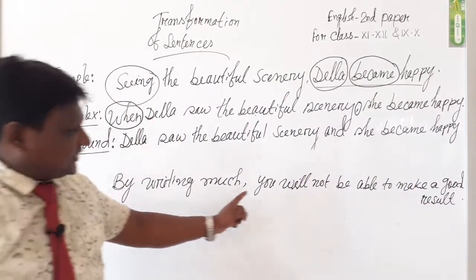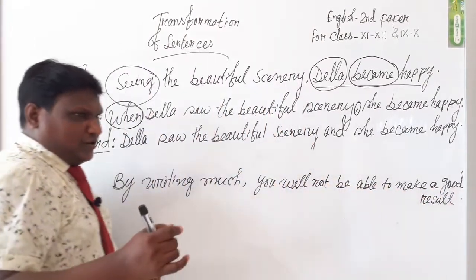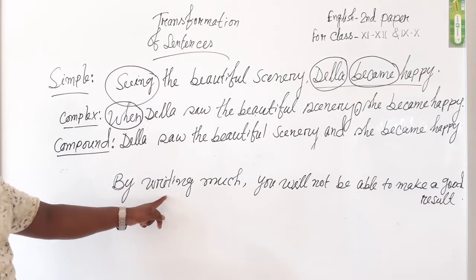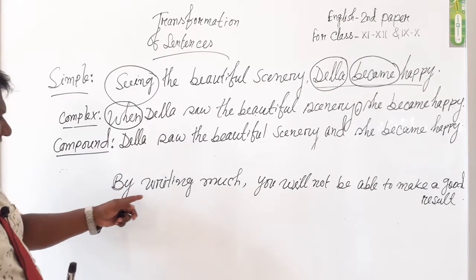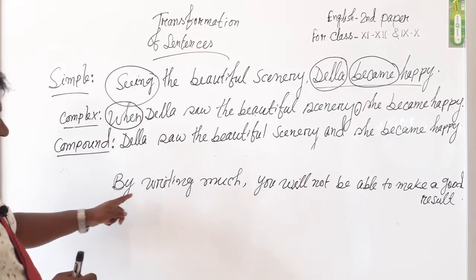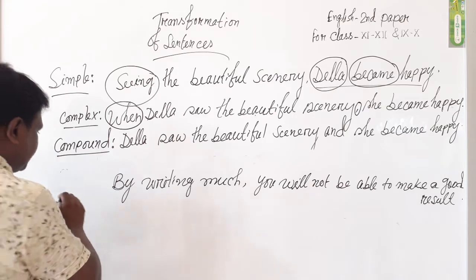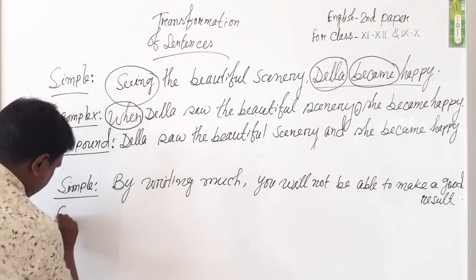By writing much, you will not be able to make a good result. Will you be able to say what type of sentence it is? It is given on your whiteboard. We see in the chart that by plus verb plus ing is included, and the sentence is simple. Let's make it complex.